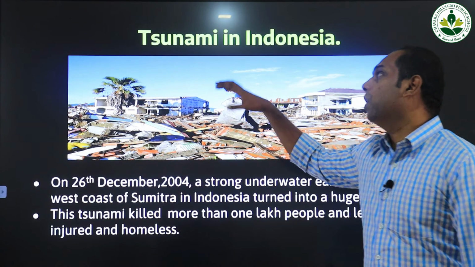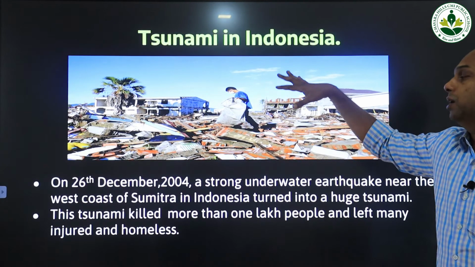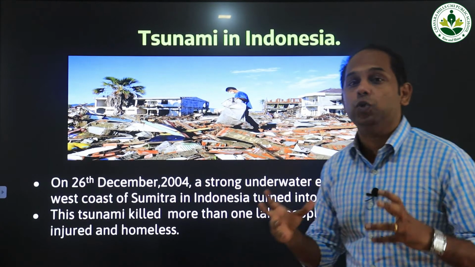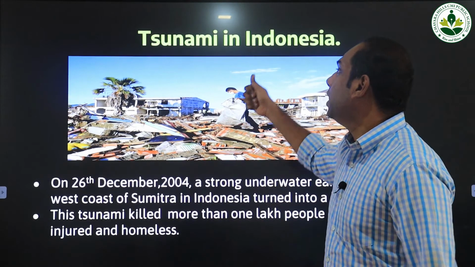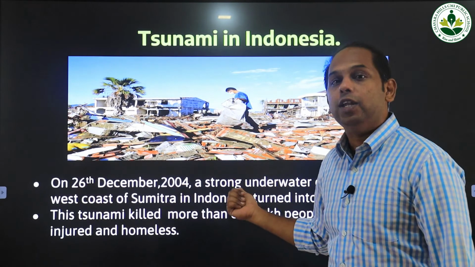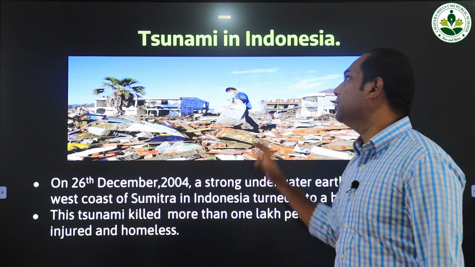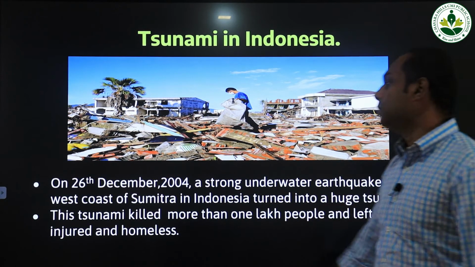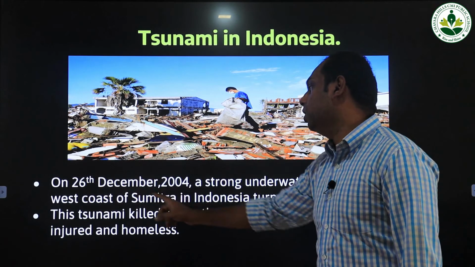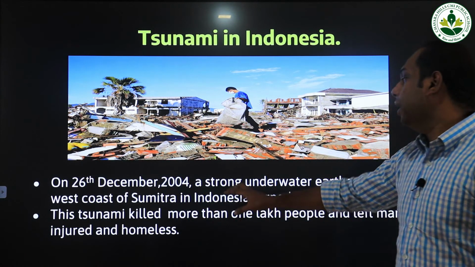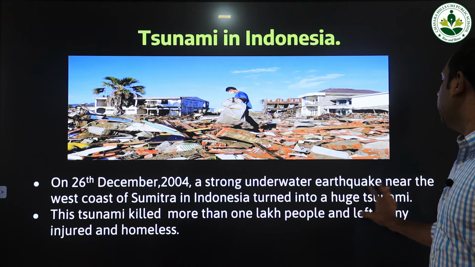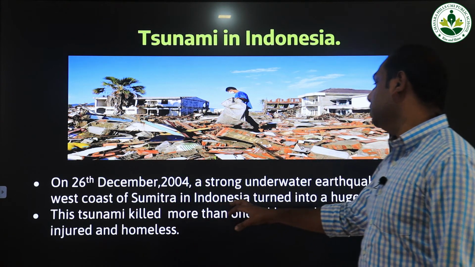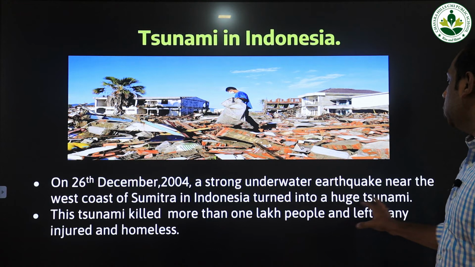Now we will be studying about tsunami in Indonesia. Tsunami in Indonesia was a destructive tsunami which happened in Sumatra Island in Indonesia. Now we will be studying about this tsunami in detail. On 26 December 2004, a strong underwater earthquake near the west coast of Sumatra in Indonesia turned into a huge tsunami.